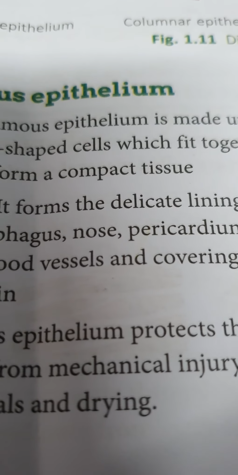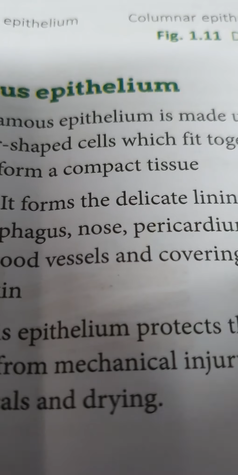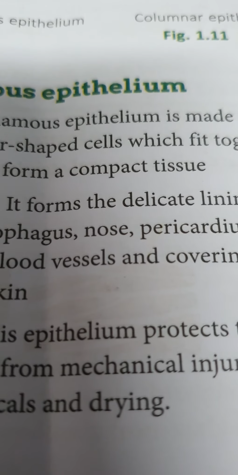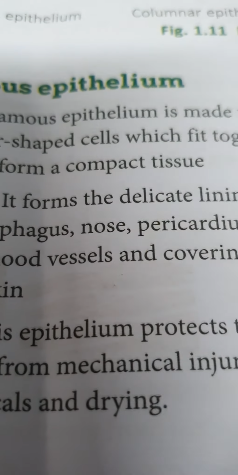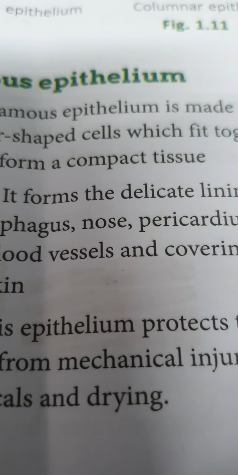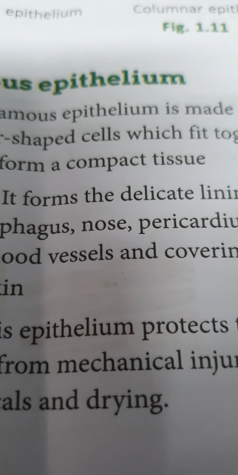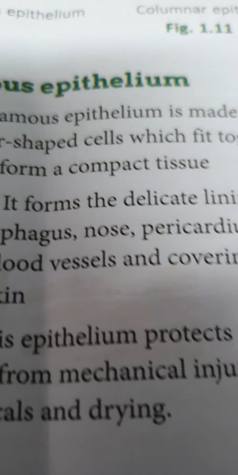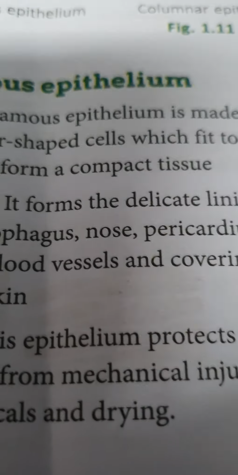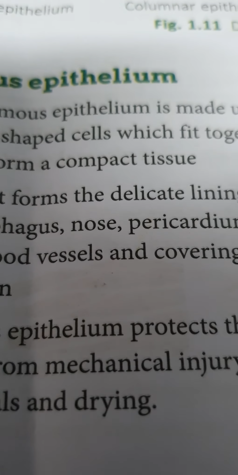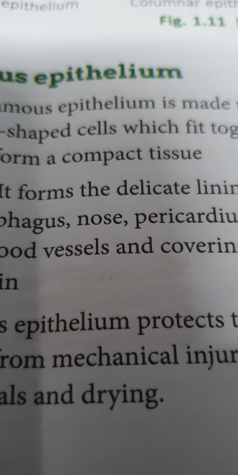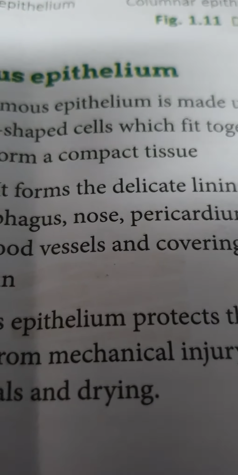If squamous epithelium is arranged in many layers, it is a compound tissue called the stratified squamous epithelium. If they are arranged in many layers, meaning one layer, two layers, three layers, then they form a compound squamous tissue, which is known as stratified squamous epithelium. We find these kinds of tissues in the skin and also the lining of the oesophagus.